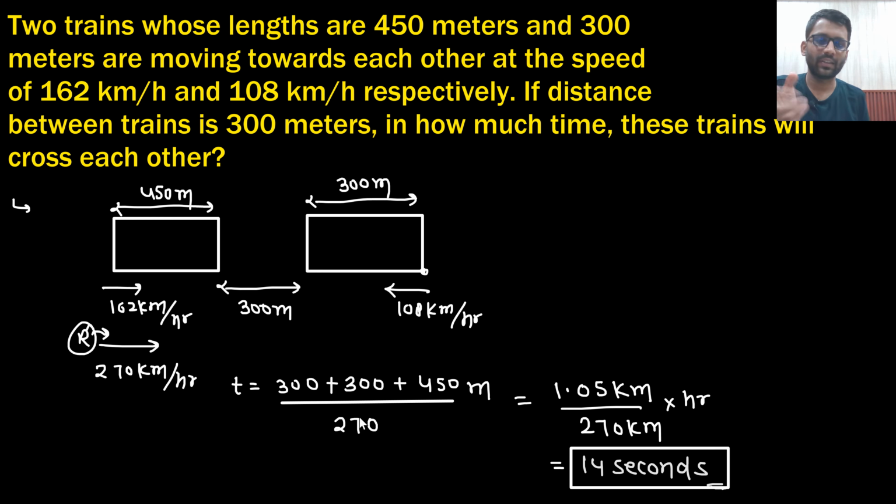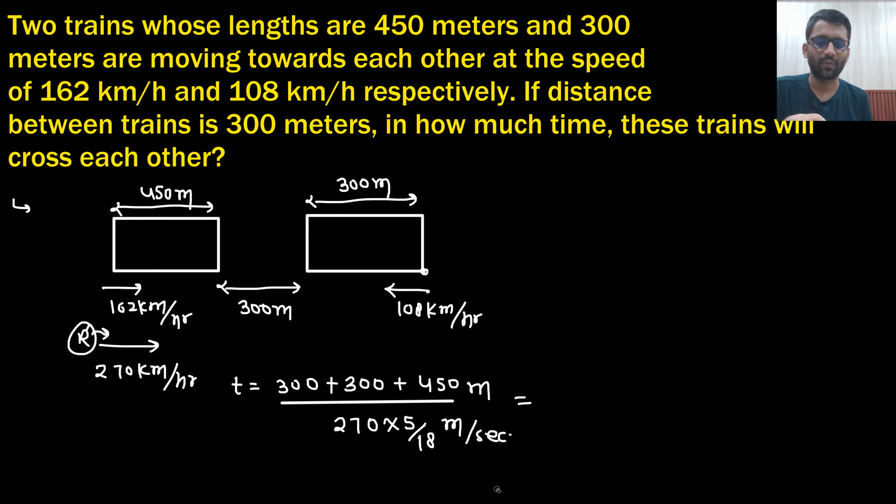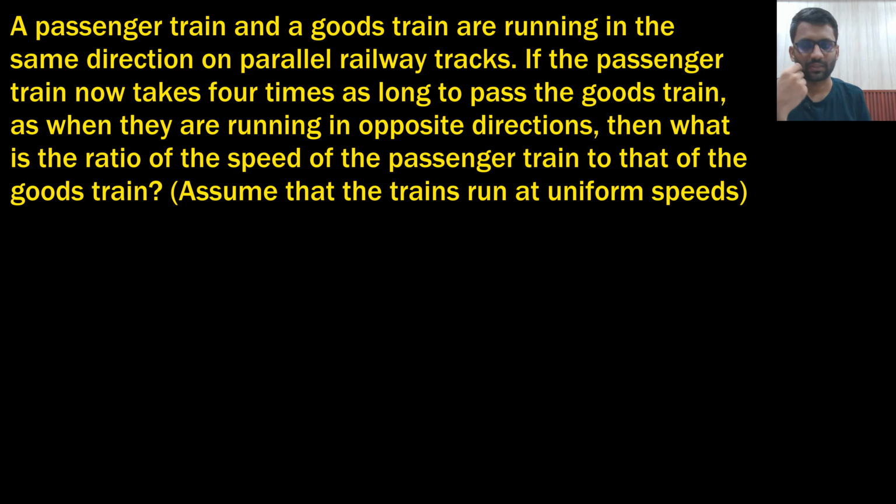Actually, I should have converted this into meter per second. So 270 km per hour multiplied by 5 by 18 gives meter per second. And then if you do the calculation, the answer comes to 14 seconds. Okay, let's move toward the next problem.